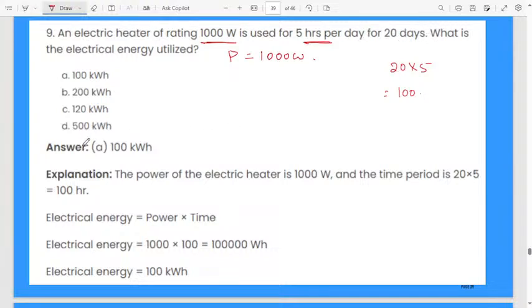Then what you have to calculate is the electrical energy. Electrical energy is power into time. Then power is 1000 into 100 hours for 20 days. For 20 days it is 100 hours; for one day it will be 5 hours. Multiply, you will get 100 kilowatt hour. Remember.